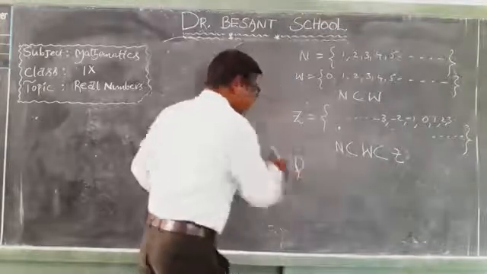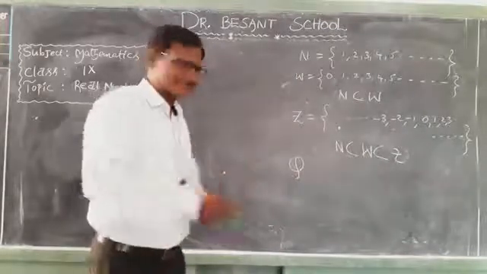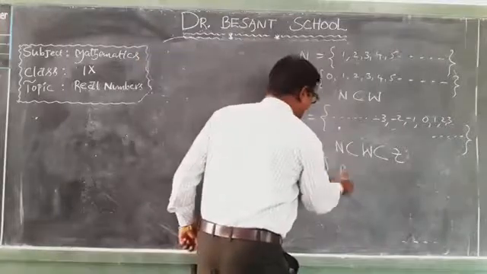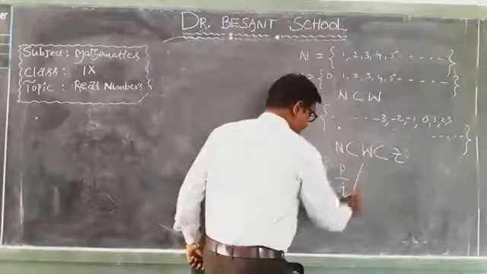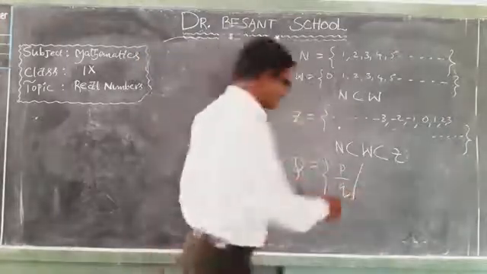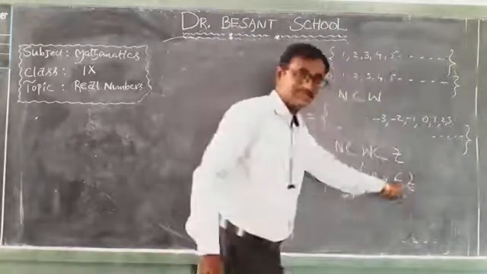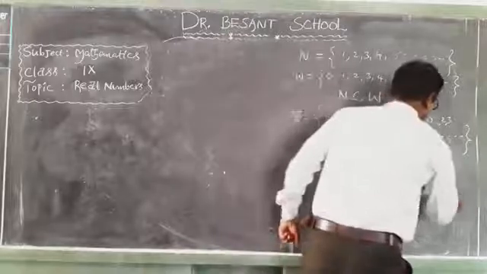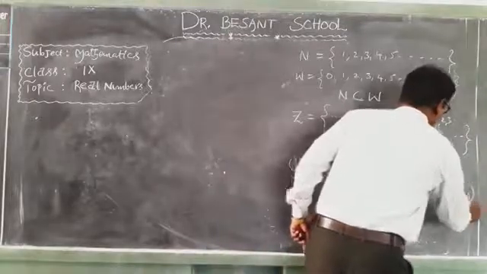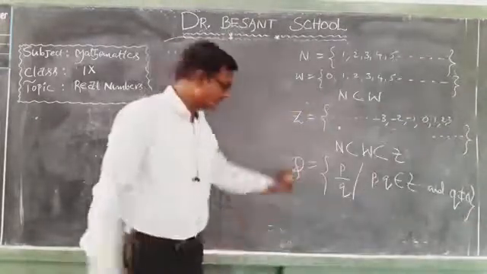So Q means quotient numbers, means rational numbers. A number which is in the form of P by Q, such that P comma Q belongs to integers, and also Q not equals to 0, that number is called a rational number or quotient number.